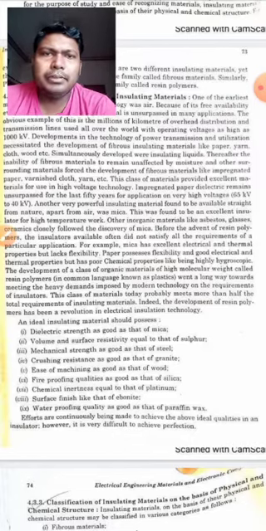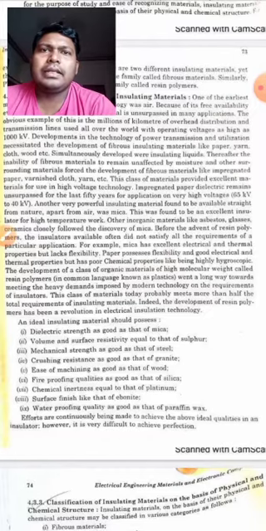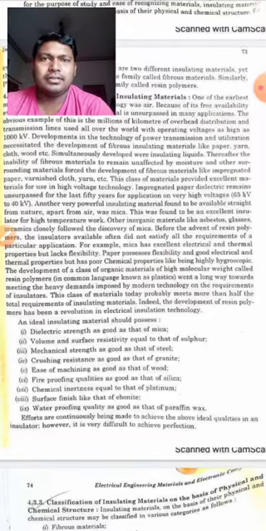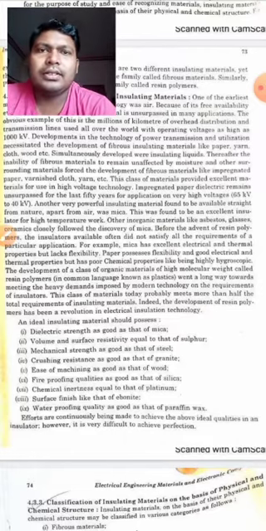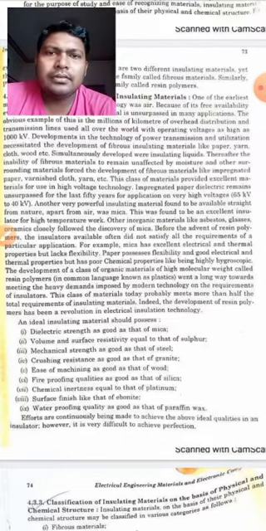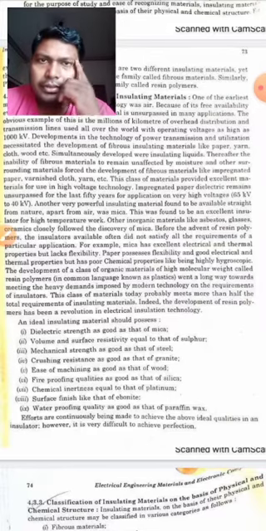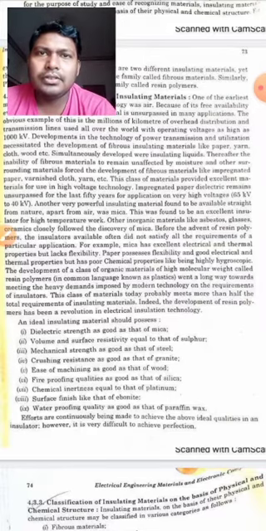So paper possesses flexibility and good electrical and thermal properties, but has poor chemical properties, like being highly hygroscopic. So these are the advantages and disadvantages with every insulating material. If you take an insulating material which has very good mechanical properties, then some other property might be very weak. This is the thing with every insulating material. So while selecting any insulating material, we have to be very sure which kind of material will be selected.